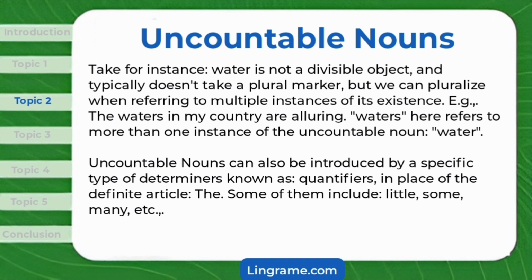For example, the waters in my country are alluring. Waters, here refers to more than one instance of the uncountable noun, water. Uncountable nouns can also be introduced by a specific type of determiners known as quantifiers, in place of the definite article, the. Some of them include little, some, many, etc.